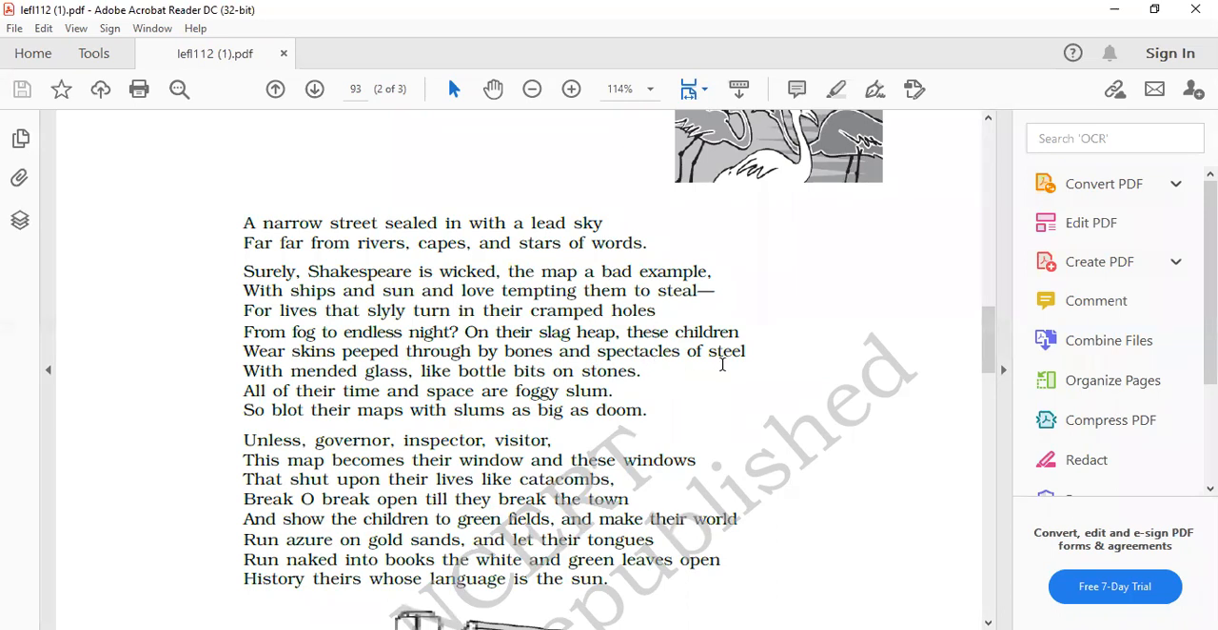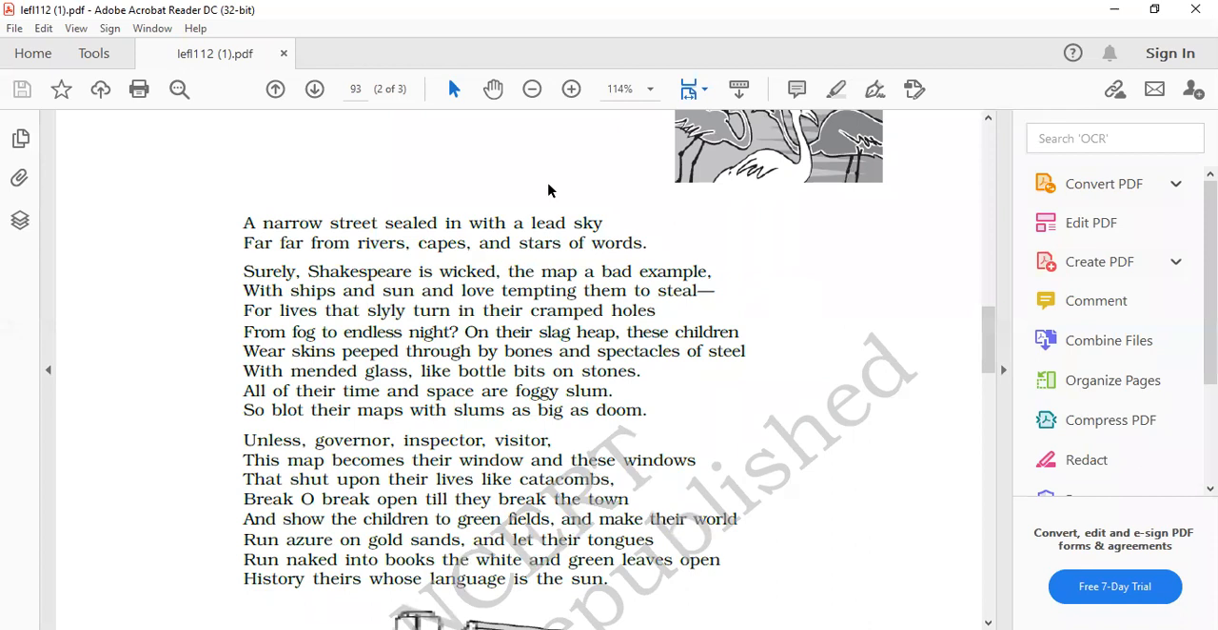And in the fourth stanza only, in the third line, that shut upon their lives like catacombs. Like catacombs, here their lives are compared with catacombs, with the underground graves. Here simile is used. Clear?